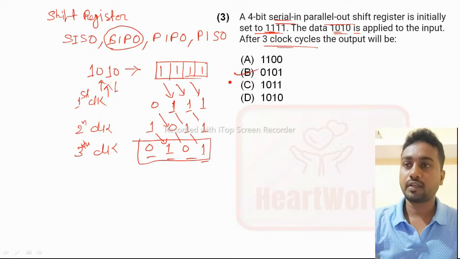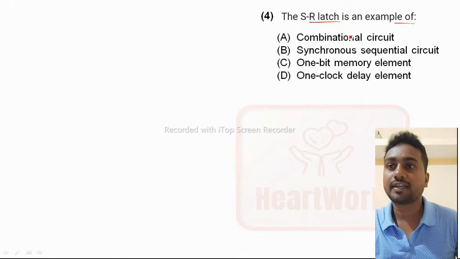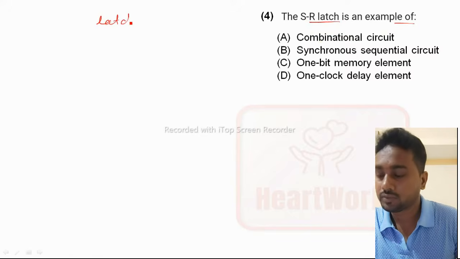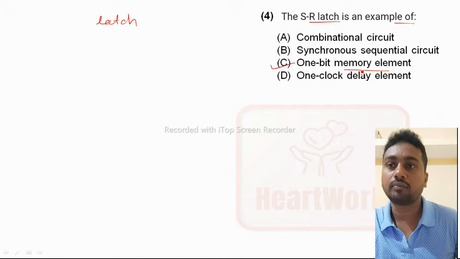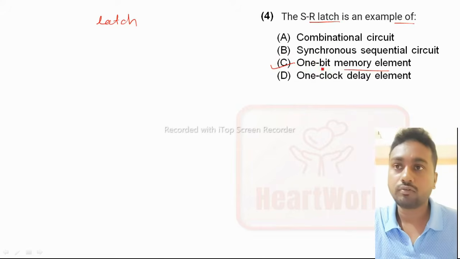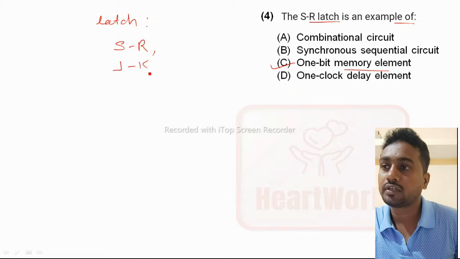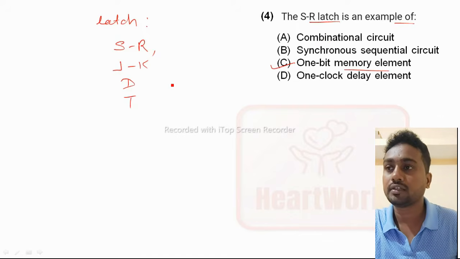Next, the SR latch is an example of. Latch means what? A latch is a basic element which stores one bit of memory. For storing one bit we use latches. There are four types of latches: SR latch, JK latch, D latch, and T latch. These are the four types.